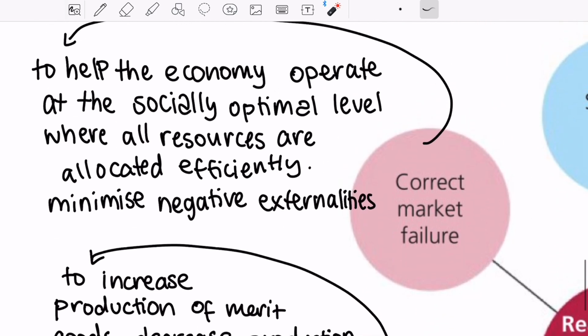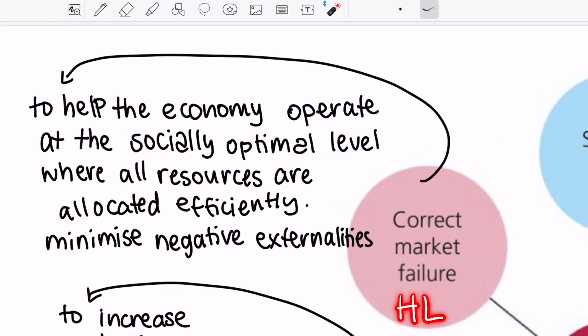And finally, this is very important if you are an HL student. Governments intervene because they want to correct market failure. So governments want the economy to function at the socially optimal level. So in order to help the economy operate at this level, they want all resources to be allocated efficiently. Governments can't make sure of this, but they can intervene to help it be towards that path, to help adjust it to be more socially optimum, and to also help minimize negative externalities.